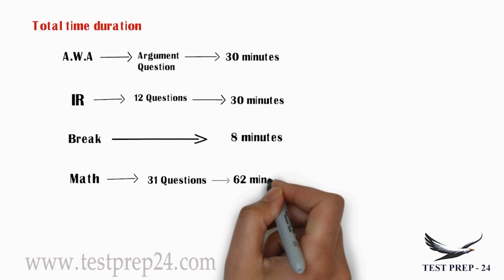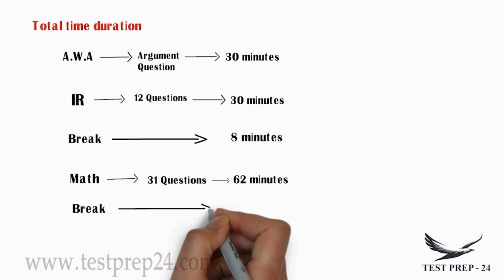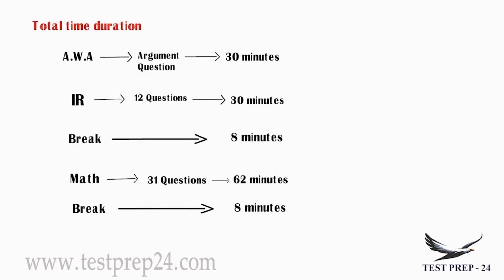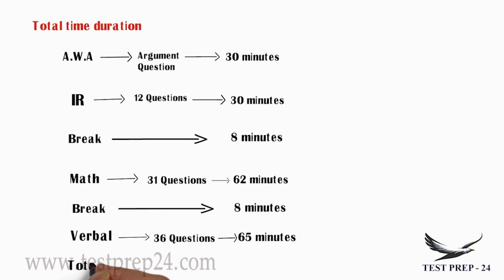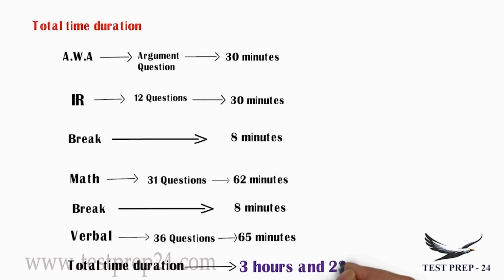There will be a second break which will be optional again and it will be for 8 minutes and then you can have your verbal section which will have 36 questions and you will be given 65 minutes for this. The order is again up to you, whatever you feel comfortable with. It is very much flexible so you can choose the order accordingly. So the total time duration of your complete test will be 3 hours and 23 minutes including the breaks.